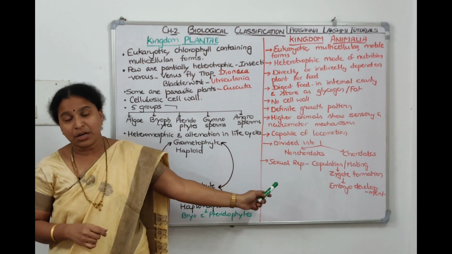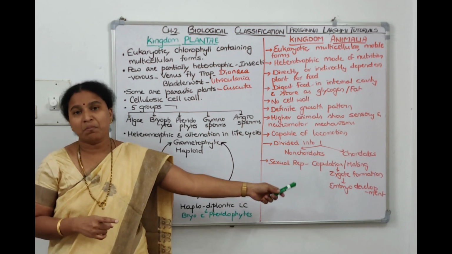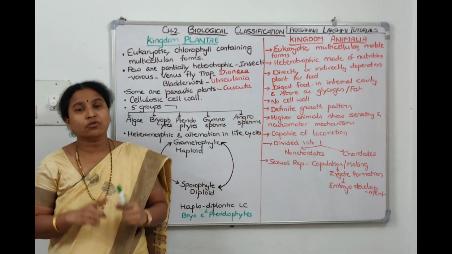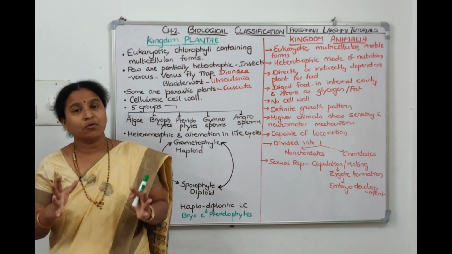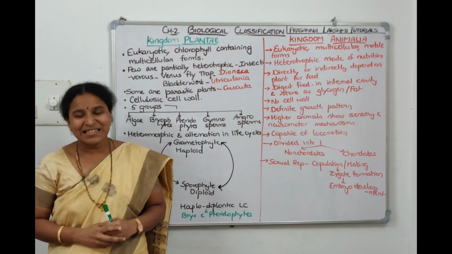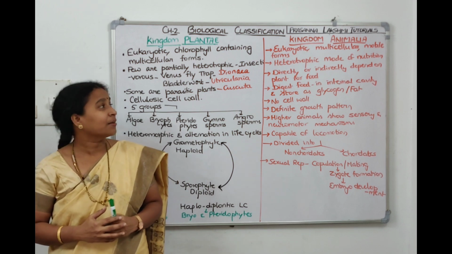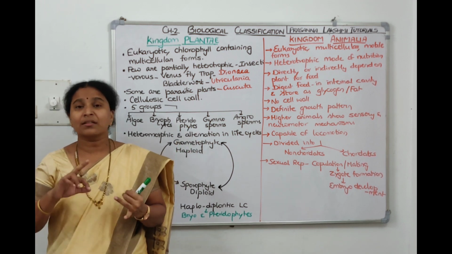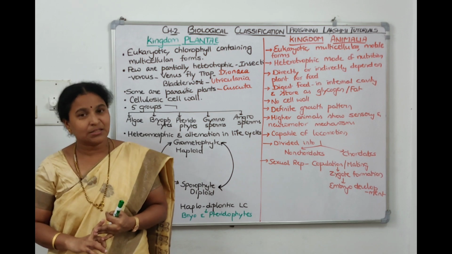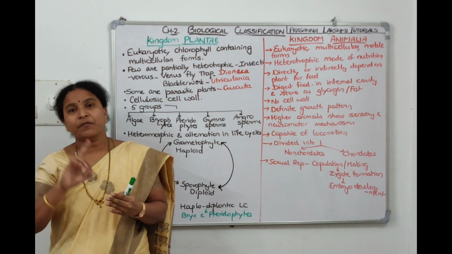Now they exhibit sexual reproduction. Sexual reproduction means copulation, mating, where the gametes will be fused to make a zygote. Zygote develops into embryo, embryo develops into an individual. These are the characteristics of the animal kingdom. If you have to just summarize the animal kingdom, we'll say they are eukaryotic, they are multicellular, they are motile organisms. They have a heterotrophic mode of nutrition.